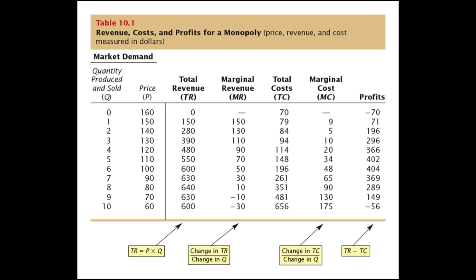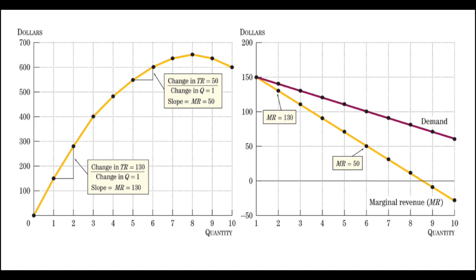Remember that marginal revenue is equal to the change in total revenue over the change in quantity. Note that the value of the marginal revenue, the fourth column, is consistently lower than the price of the good, the second column, once the quantity is higher than 1. Further, the marginal revenue drops 2 times faster than the price as quantity is increased. This graph illustrates the relationship between total revenue, marginal revenue, and demand faced by a monopoly.